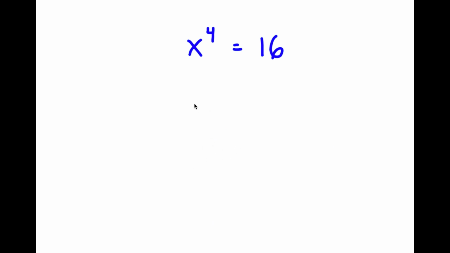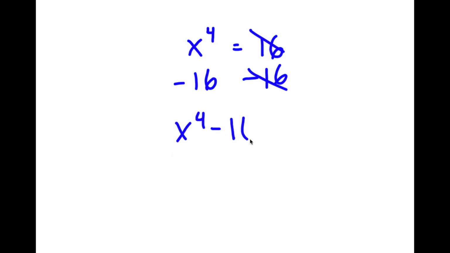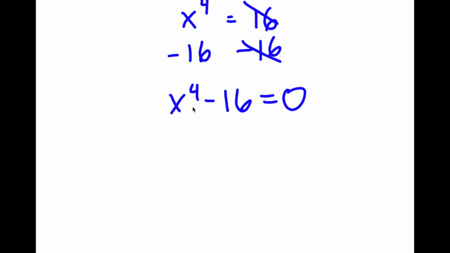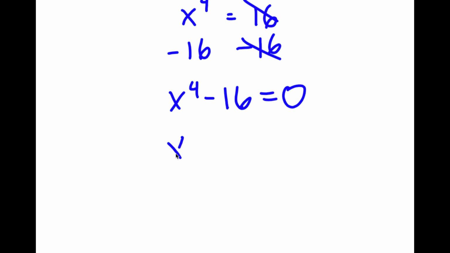Alright, so in this problem, I have x to the power of 4 is equal to 16. So I'm going to first start by subtracting 16 on both sides. So then these two cancel out, and I'm left with x to the power of 4 minus 16 is equal to 0. Now x to the power of 4, I'm going to rewrite as x to the power of 2 times 2.